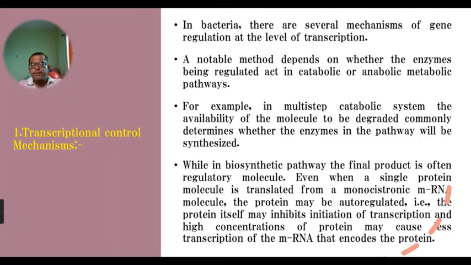First, the transcription level control mechanism. Now in bacteria, there are several mechanisms to control gene expression at the transcription level. And this mechanism depends upon the gene product, whether that gene product is an enzyme, or whether that gene product is a particular protein which functions in structures. According to these conditions, the regulation of the gene is carried out at the transcription level.